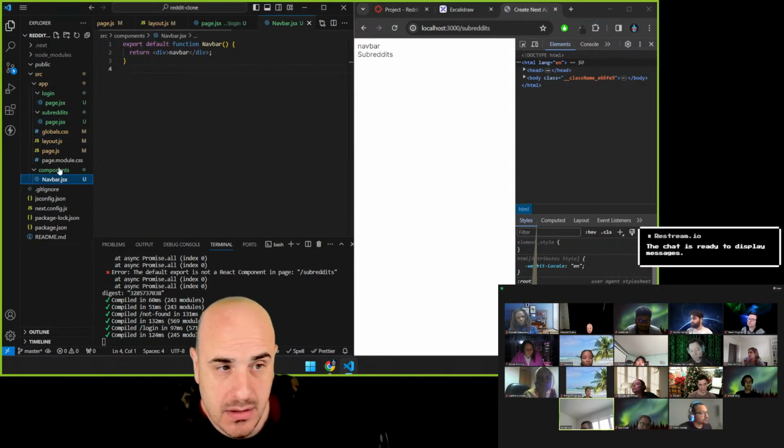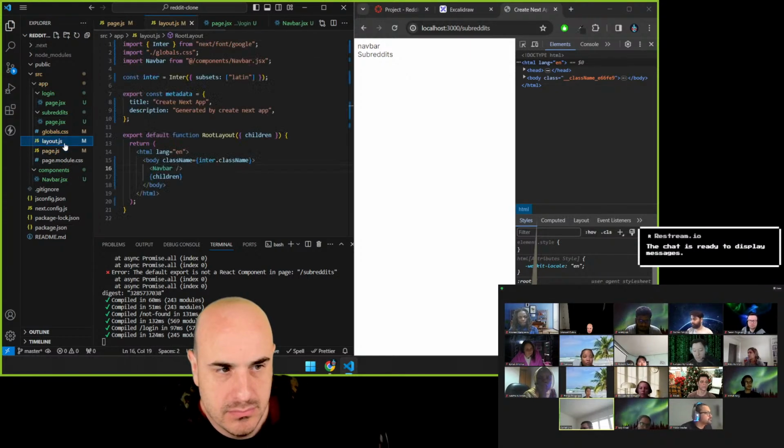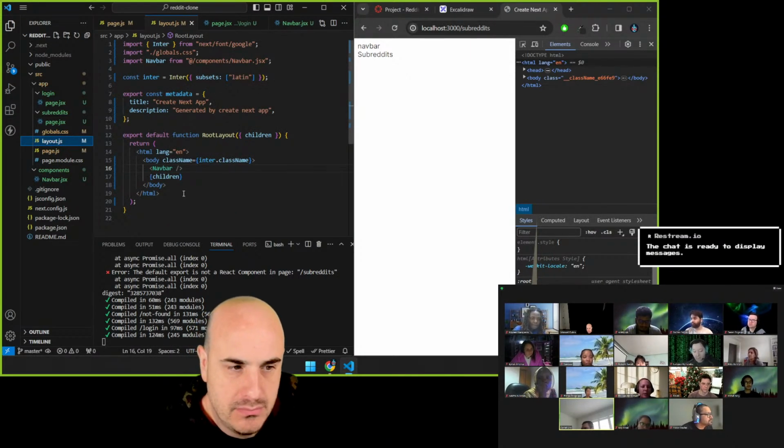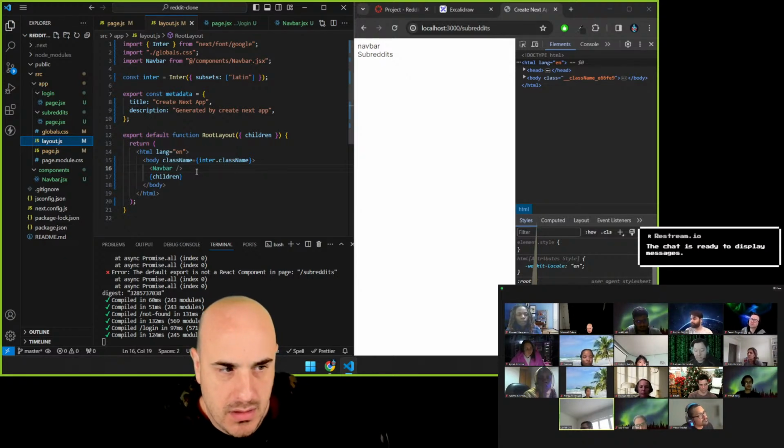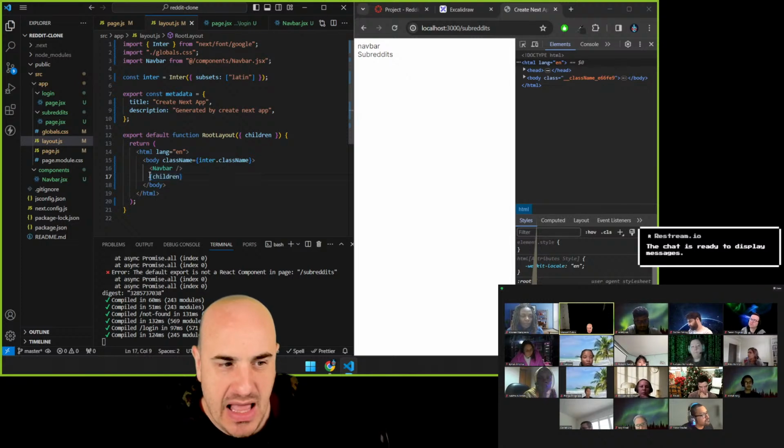All right. So in line 17, is that telling the page that the nav bar is gonna be above children, which I'm assuming is the rest of the page, or am I getting ahead? Yeah, exactly. So the navbar is going to be ahead of all the other content on the page.